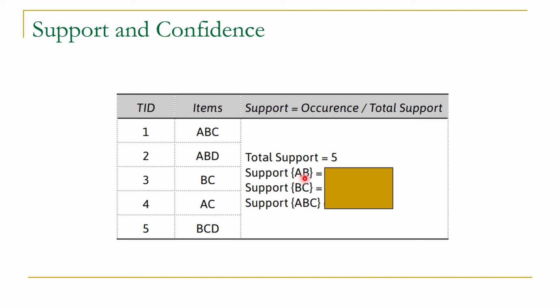Let us first find out the support of AB. This is equal to the number of times AB appear together in the database divided by total number of transactions. So AB appear together in the database 2 times. So its support will be 2 by 5. Now let us calculate the support for BC. It is the number of times BC appear together divided by total number of transactions. So BC appear together 3 times. So its support will be 3 by 5. Support for ABC is the number of times ABC appear together in the database divided by number of transactions. ABC appear together only 1 time. So its support will be 1 by 5. So here we have the support for these values.